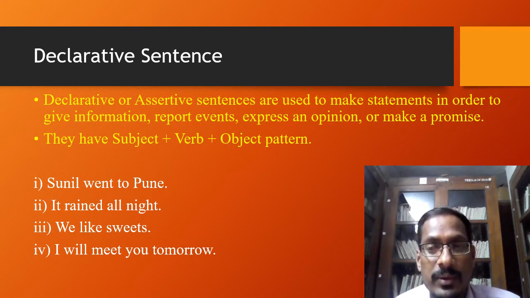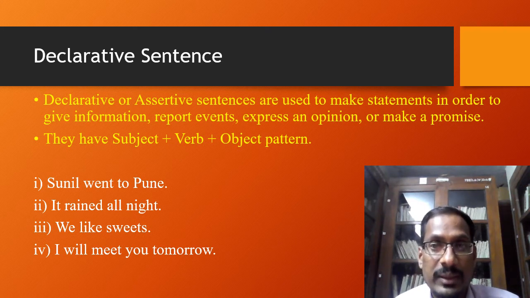So if you see all these four sentences, they have different purposes. They are either giving us an information, they are reporting an event, or they are expressing an opinion, or they are making a promise. And again, they all have the common pattern.